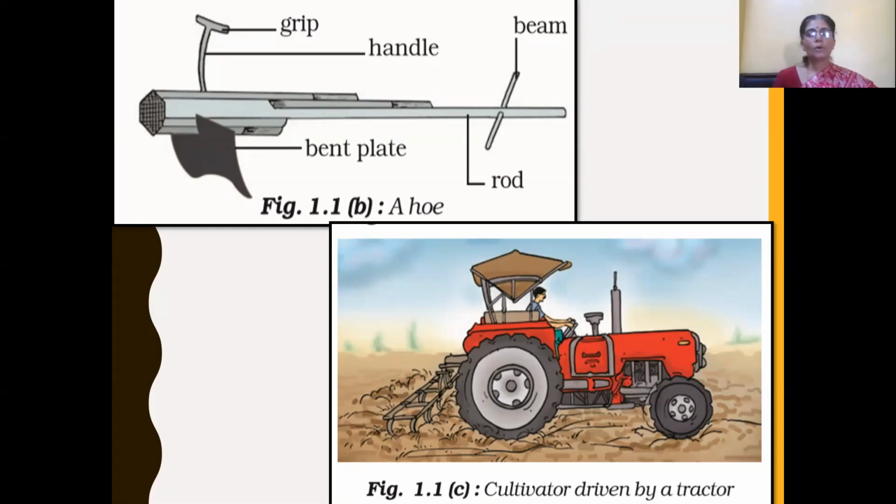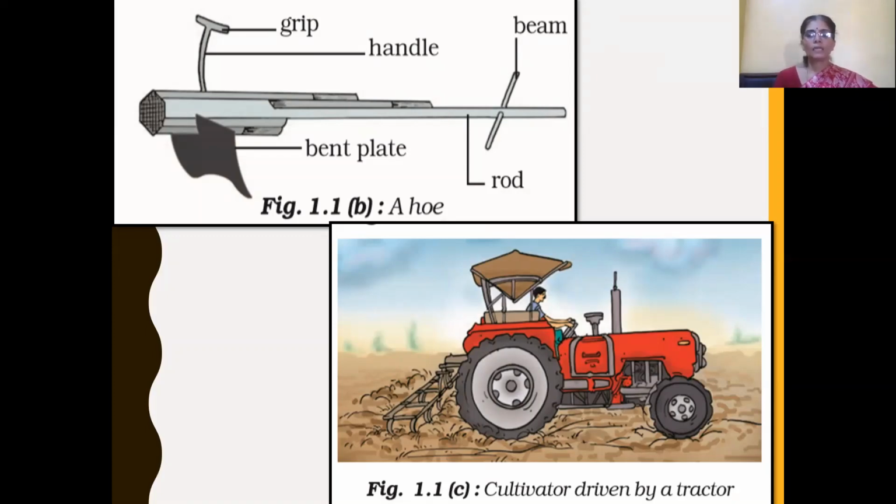So this hoe is either attached to the tractor, or it may be pulled by a pair of bullocks or by a man. So it is also used for tilling the land. What is tilling? Otherwise called plowing. What is plowing or tilling? That is loosening the soil as well as turning up the soil.